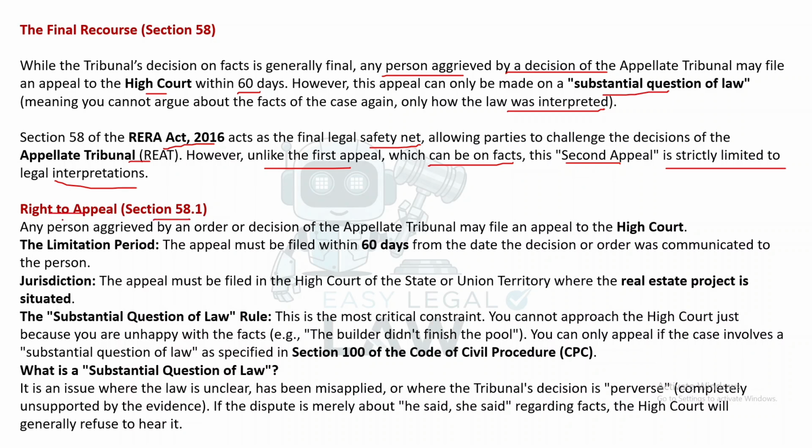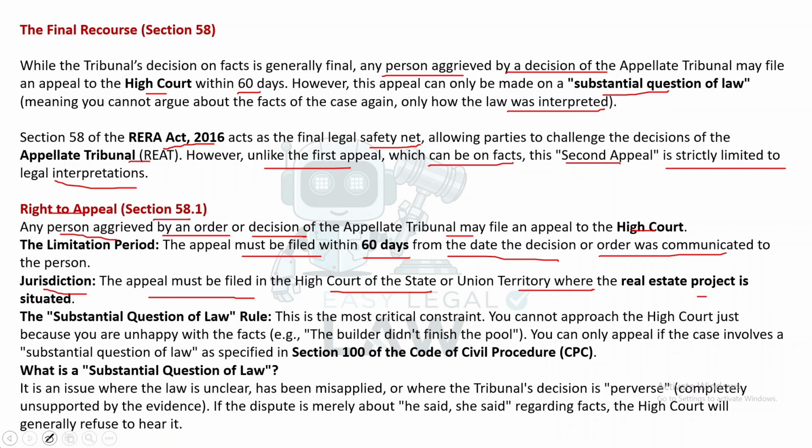Section 58(1), right to appeal. Any person aggrieved by the order or decision of the appellate tribunal may file an appeal to the High Court. The limitation period: the appeal must be filed within 60 days from the date the decision or order was communicated to the person. Jurisdiction: the appeal must be filed in the High Court of the state or union territory where the real estate project is situated.